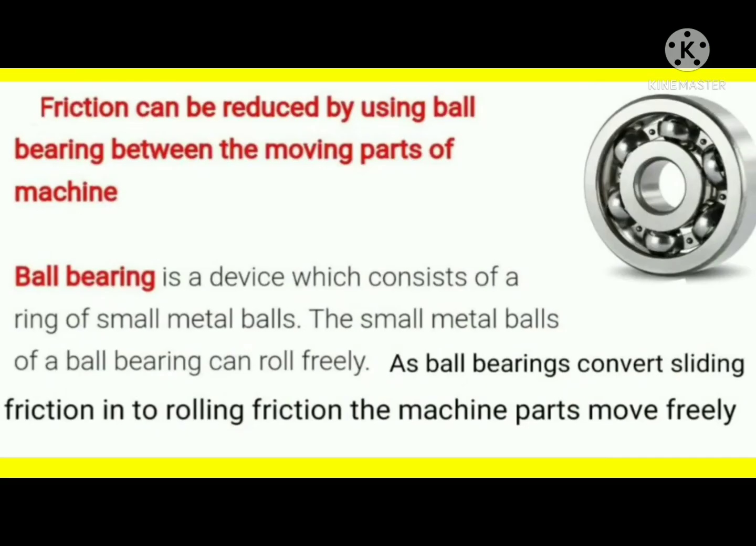Students, we learn about the topic of ball bearings. What is a ball bearing? What is the use of ball bearings? Friction can be reduced by using a ball bearing between the moving parts of a machine. A ball bearing is a device which consists of a ring of small metal balls. The small metal balls of a ball bearing can roll freely. A ball bearing converts sliding friction into rolling friction. The machine parts move freely.